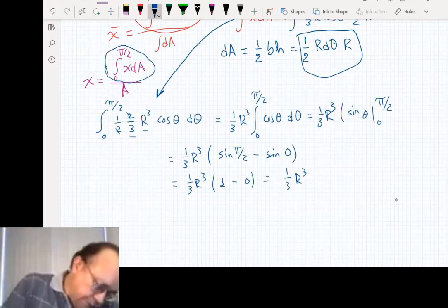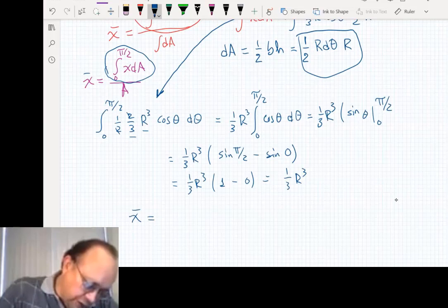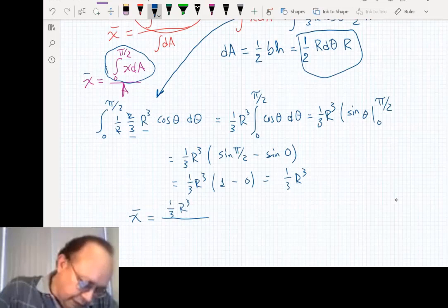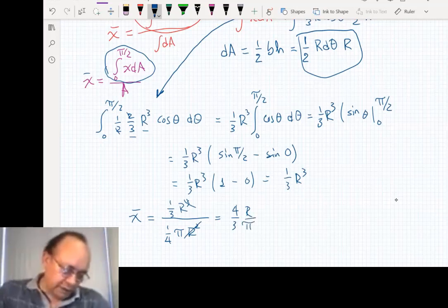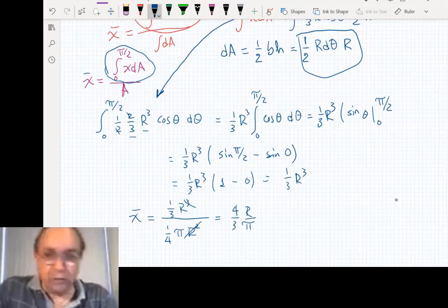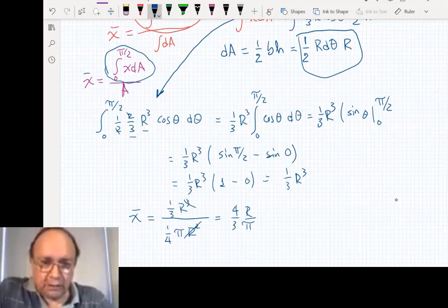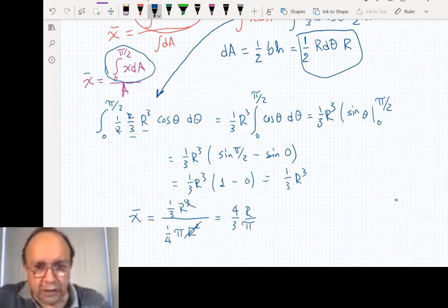Now this is the numerator of this expression here. So x bar will be this 1/3 r cubed over the area. The area is 1/4 of pi r squared. So this comes to be 4/3 r over pi. All right, that's another basic figure for which we have the location of the center of gravity, which we will be able to use in any of the problems to follow.